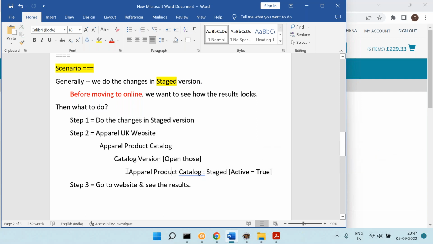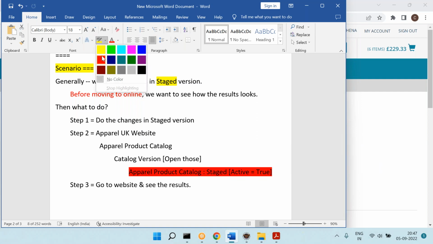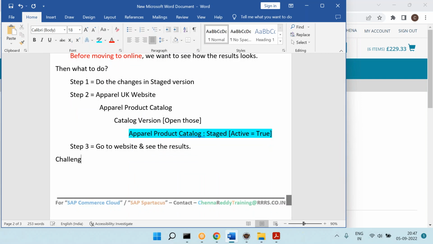So whichever is active from that website will pick the data. I want to explain the purpose of this flag. That's why I told this scenario. Now, what is the challenge with this solution? Can I do this kind of switch in the production?